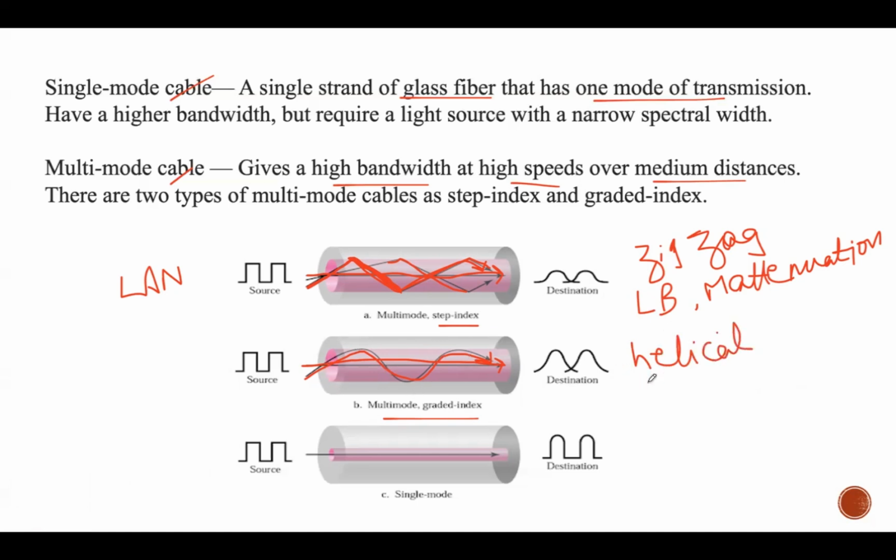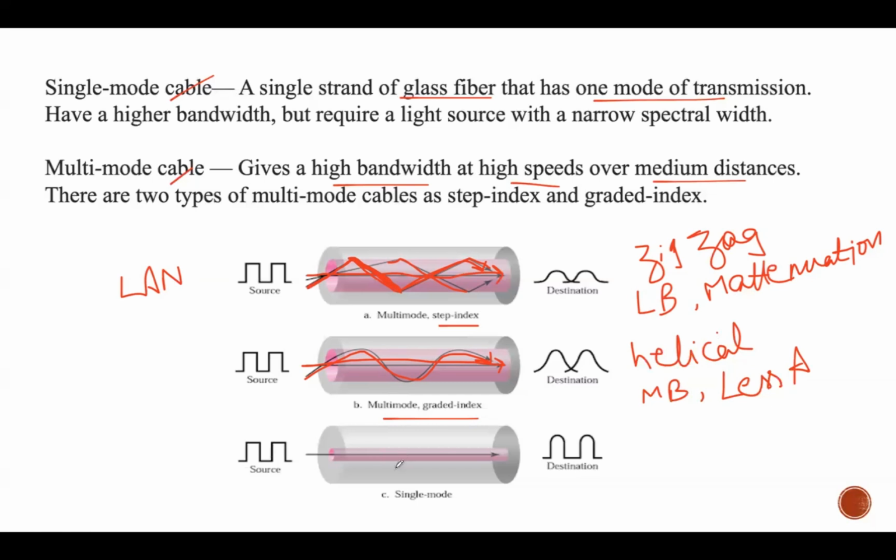And it has more bandwidth compared to multimode step index and less attenuation. Then this propagation mode is moderately expensive compared to the remaining two, either multi-mode step index or single mode. Compared to the remaining two, it is considered to be moderately expensive. That means in between. It is commonly used for telephone lines.